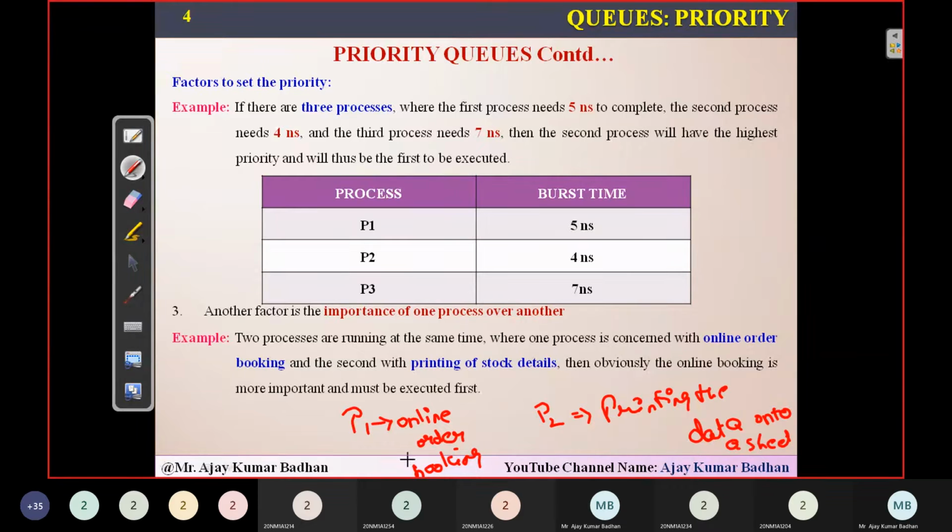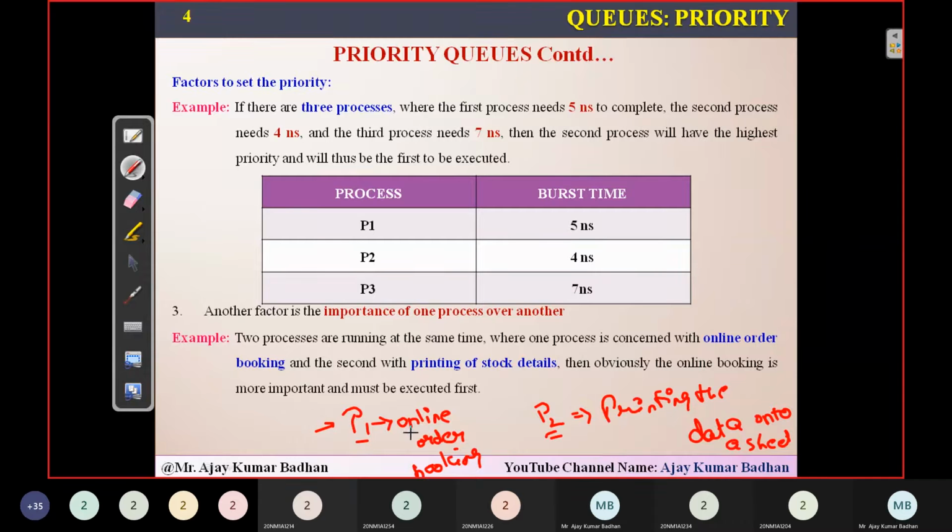The first process is booking some item through online mode, maybe using Amazon, Flipkart or something like that. The second process is simply printing whatever the data is onto paper using a printer. Now, if I ask you which one should be given the priority first, you will definitely say that process P1 should be given the first priority.